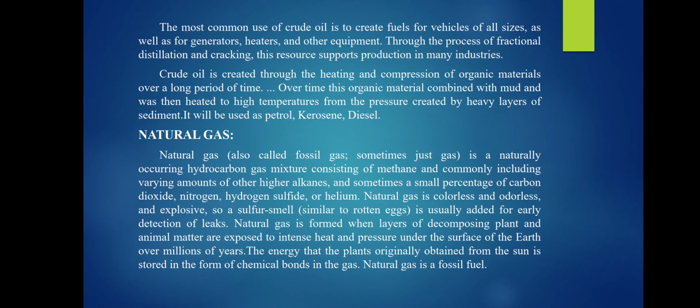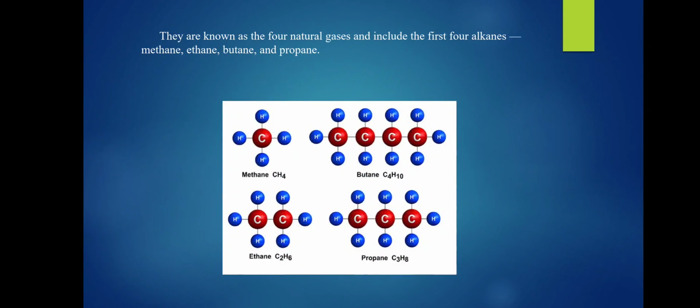The energy that the plants originally obtained from the sun is stored in the form of chemical bonds in the gas. Natural gas is a fossil fuel. Here we can see there are what are known as the four natural gases, and they include the first four alkanes. These are the first four alkanes: methane, ethane, butane, and propane. You can see the chemical diagram of methane, butane, ethane, and propane.